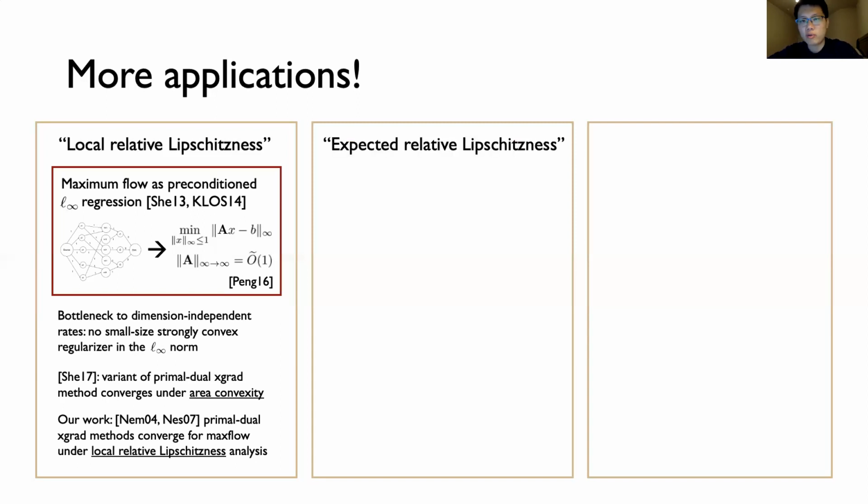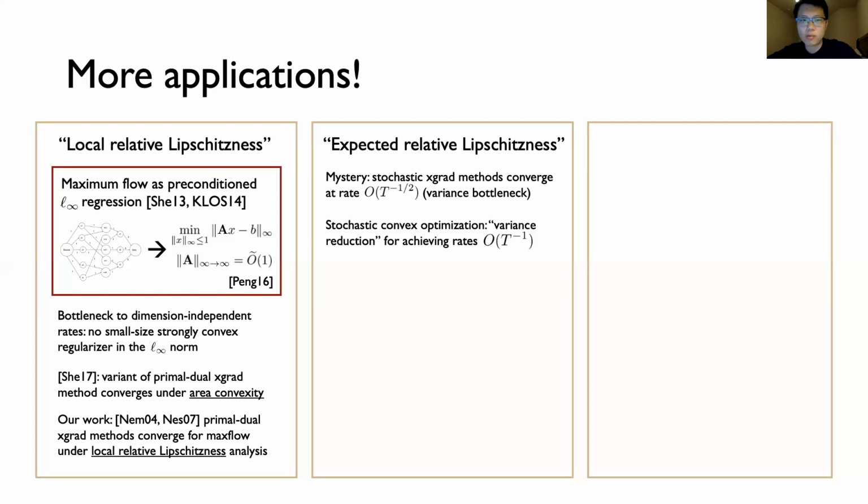A second property of the RL framework is that it extends fairly straightforwardly to randomization. To provide some context, there's a general gap in our understanding of stochastic variants of extragradient methods. In particular, under a bounded variance assumption on the stochastic operators used, the resulting convergence rate of extragradient methods scales as t to the minus 1/2, which is worse than their deterministic counterparts. But on the other hand, for specific cases of VIs, such as stochastic convex optimization, it's actually known how to design variance reduced randomized operators, which obtain convergence rates scaling like 1/t. And the natural question is, can these variance reduced operators be extended more generally to extragradient methods?